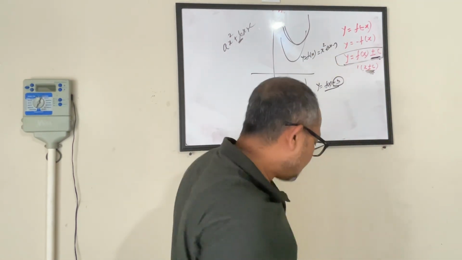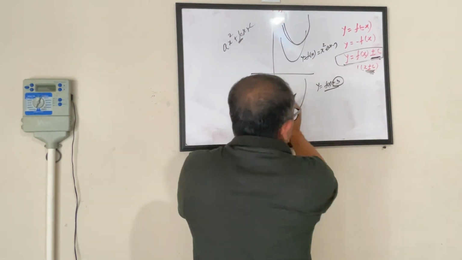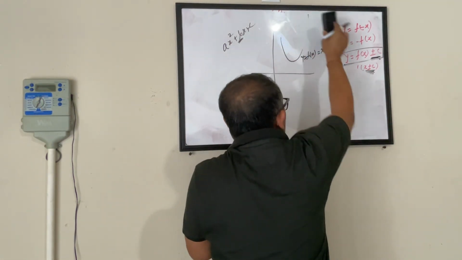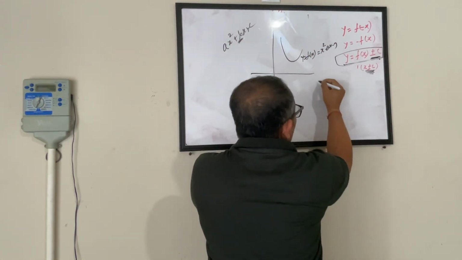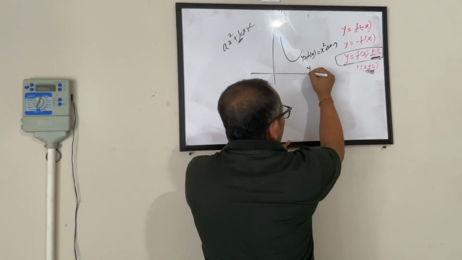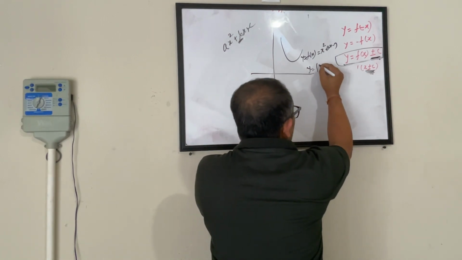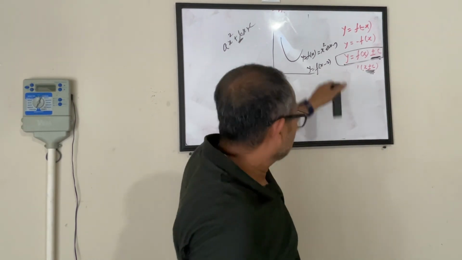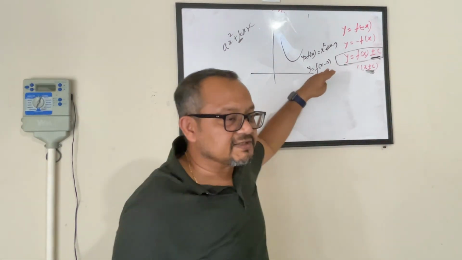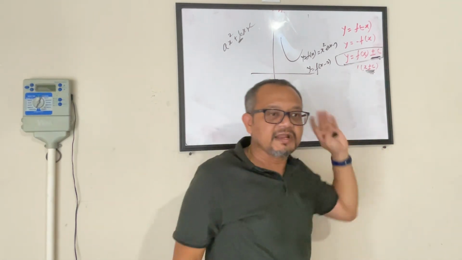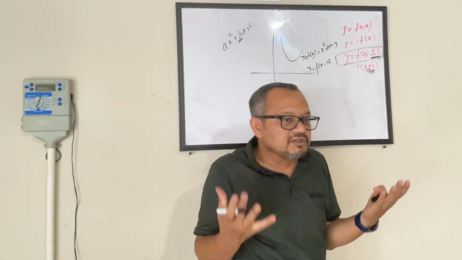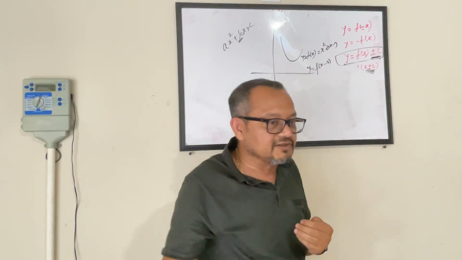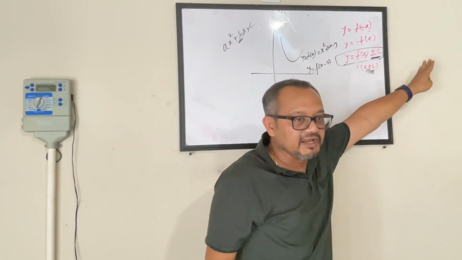Now, similarly, if you have a parabola like this and say, okay, fine, what will be the possible answer for the parabola where this is function of x minus 2? In that case, what you see is it's inside the bracket and it's minus 2. Minus 2 means it will be the opposite of the way we will think. Minus is going to move in the positive direction, meaning it will shift to the right.